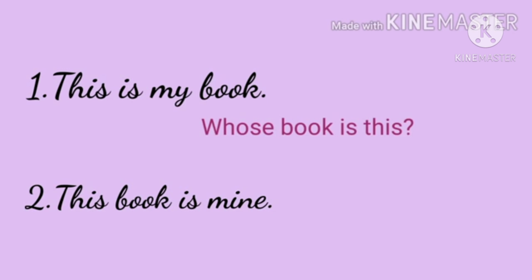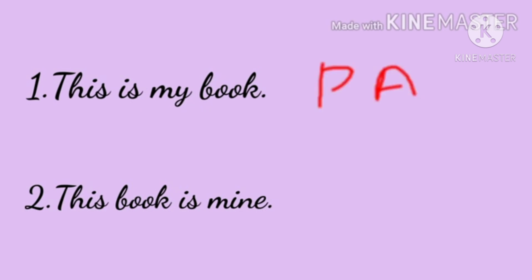Yes, then we will get one answer. What is the answer? My. That my is possessive adjective. Great. Then take the second one. We already learned how to identify a possessive pronoun. Here, mine stands at the end of a sentence. So, here, mine is the possessive pronoun.